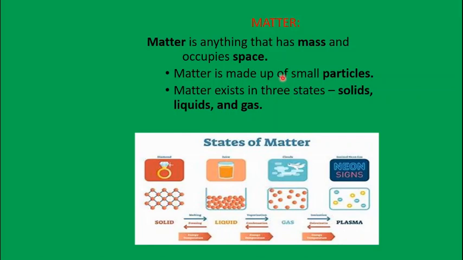Then you have already learned that matter is made up of particles. Based on the arrangement of particles, matter can exist in 3 states: solids, liquids and gases. There is also a fourth state of matter, known as the plasma state, which is made up of ions. In the solid state, the particles or molecules are very closely packed with least intermolecular space but maximum intermolecular force of attraction. That is why solids have a definite shape and they are rigid.